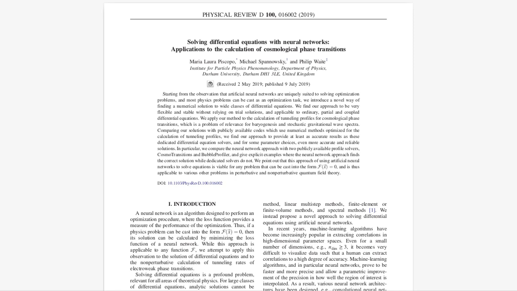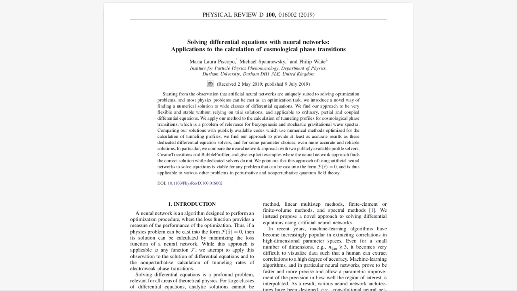This deep dive has provided a glimpse into a future where the boundaries between seemingly disparate fields blur, and artificial intelligence plays a central role in advancing our understanding of the universe. The progress made so far in using neural networks to solve differential equations is remarkable. However, challenges remain. Researchers need to develop robust methods for choosing optimal network architectures, determining appropriate training domains, and ensuring the stability and reliability of the solutions. Addressing these challenges will be crucial for realizing the full potential of this approach and transforming it into a reliable and widely adopted tool for scientific discovery.